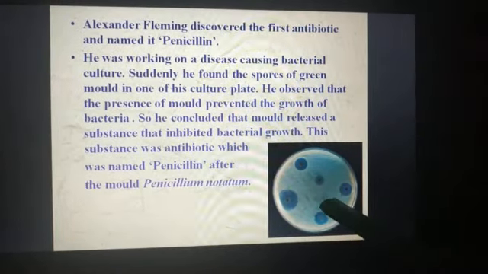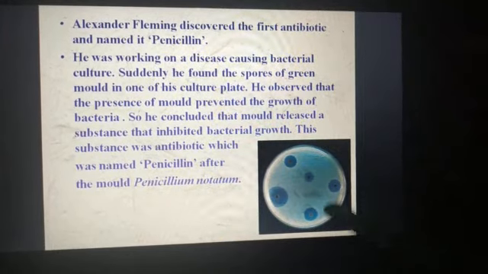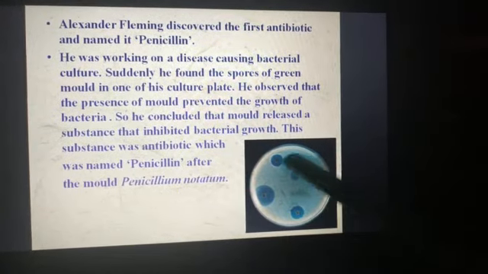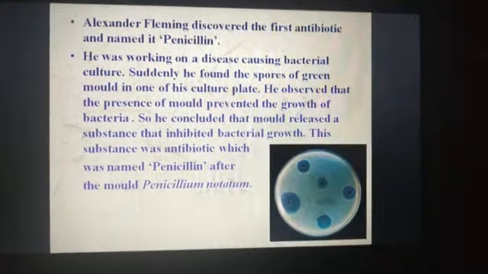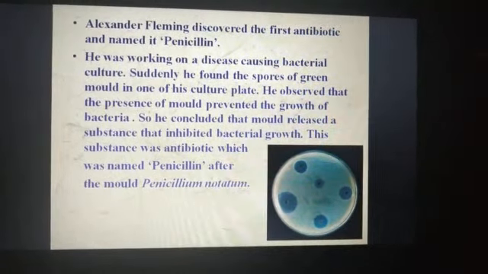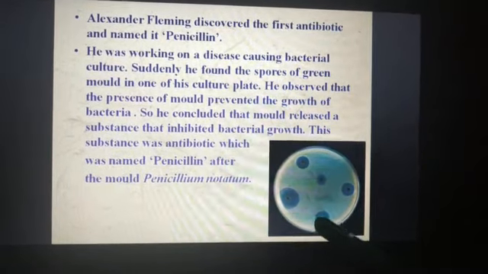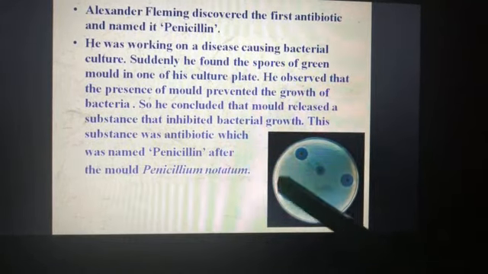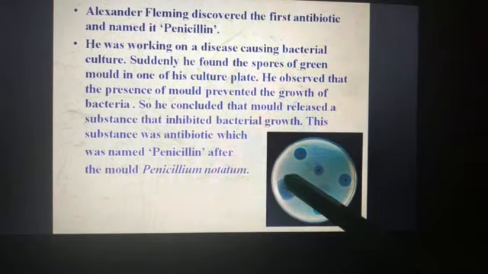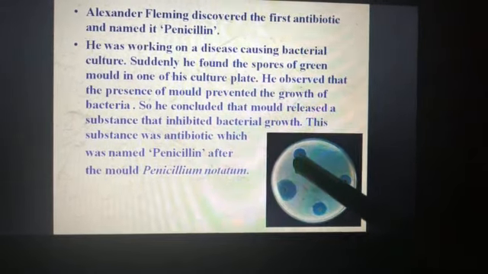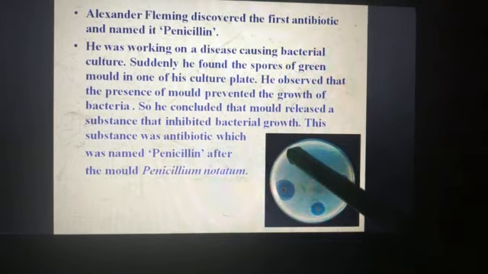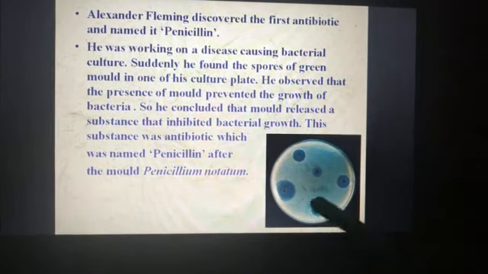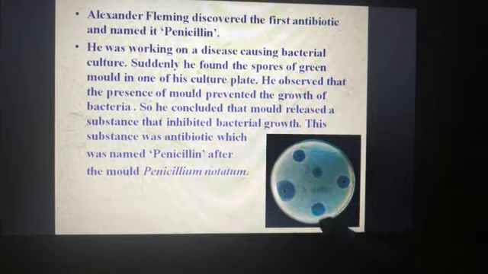You can see here, this is a culture plate. Here bacteria are grown. This all is covered with bacteria. Now you can see these small circles here. These are antibiotics. Now these antibiotics didn't allow the bacteria to grow in this region. Here also it didn't allow the bacteria in the nearby region. So they stopped the growth of the bacteria in this region.